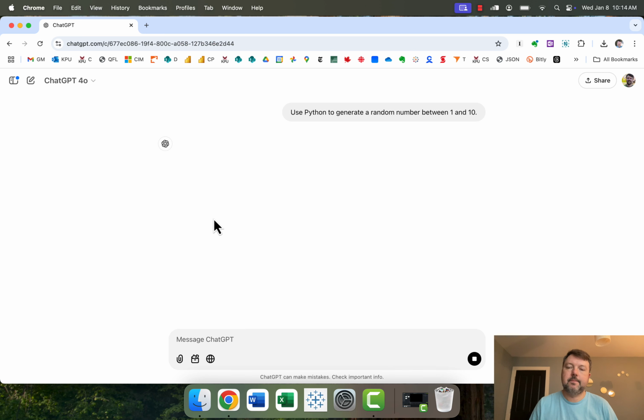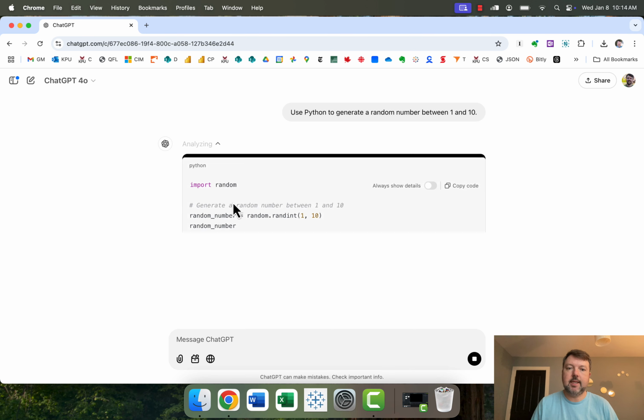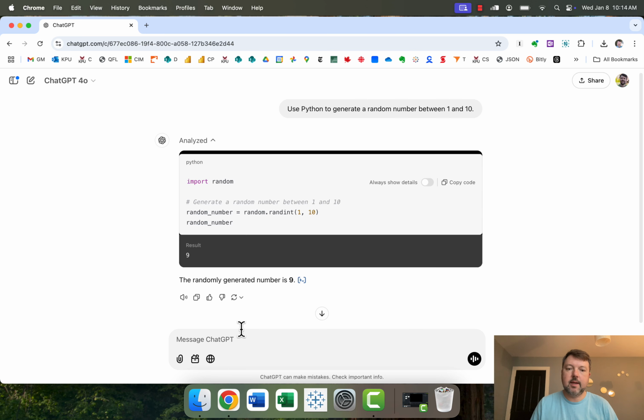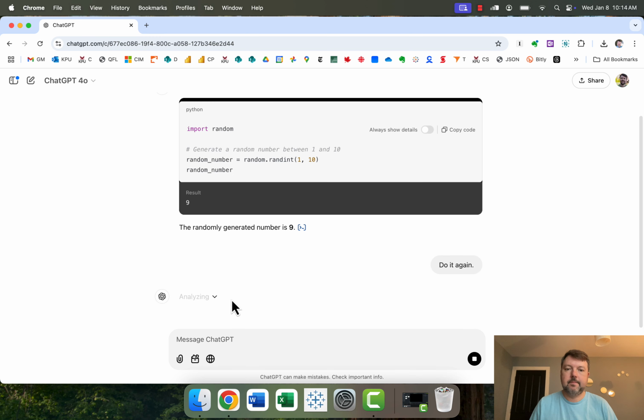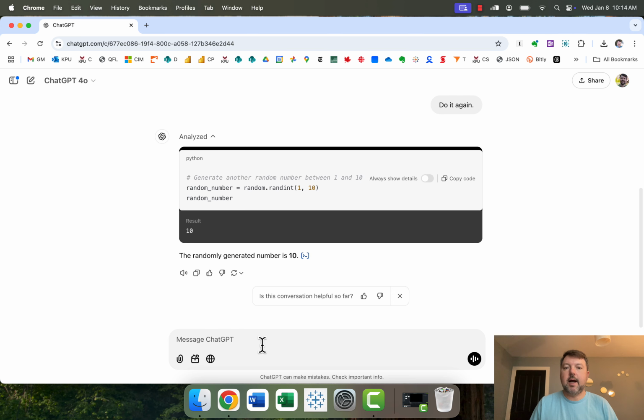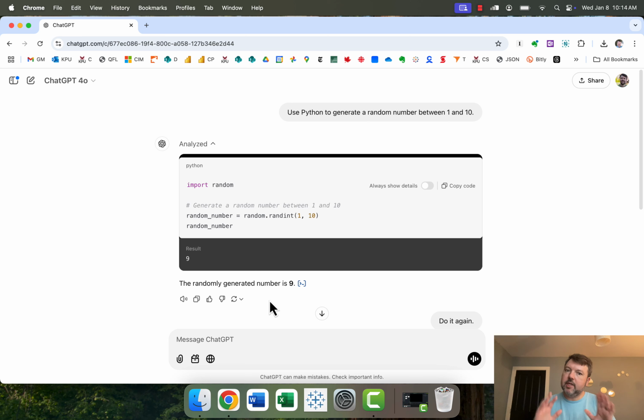And we can actually see it writing this very basic 2-line code. Comes up with 9. I'll say, do it again. And it gives me the number 10, right? And so just that simple dodge, saying don't just do something random, use Python to do something random, actually creates real or close to real randomness.